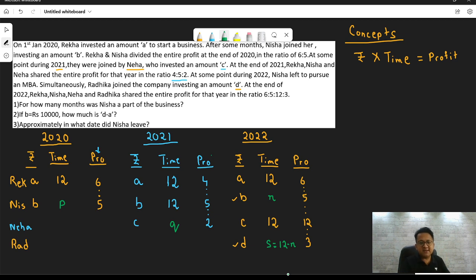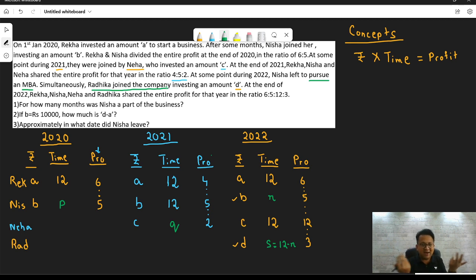Why? Remember, they say at some point during 2022, Nisha left to pursue an MBA. Simultaneously, Radhika joins the company. So let's say Nisha leaves on January 31st. Because she leaves on January 31st, she must have completed 1 month. What about Radhika? She would be there for the remaining part of the year, so the remaining 11 months. If Nisha leaves in February end, Nisha was invested for 2 months. Immediately, Radhika joins in and she was invested for the remaining part of the year.